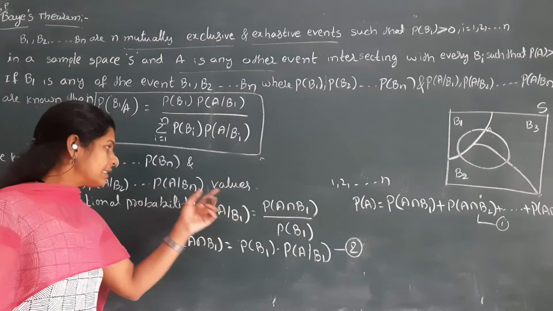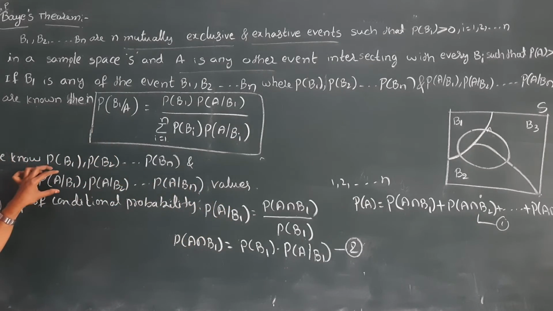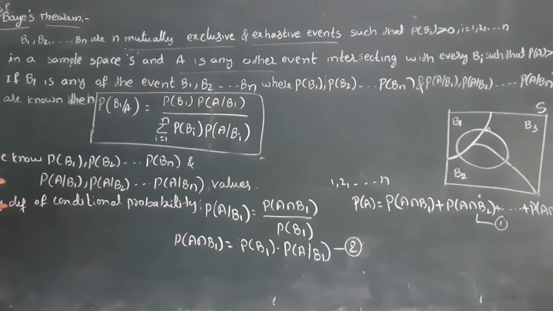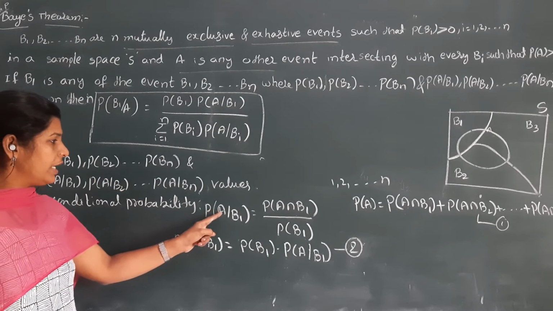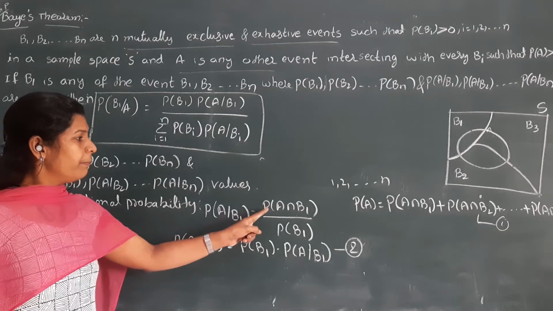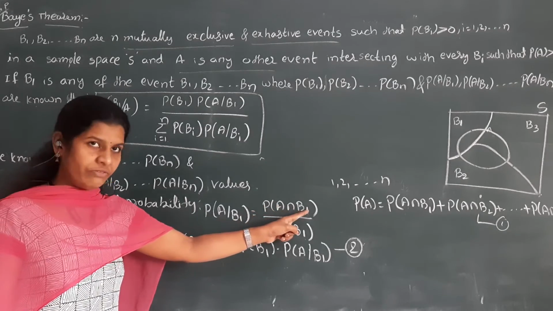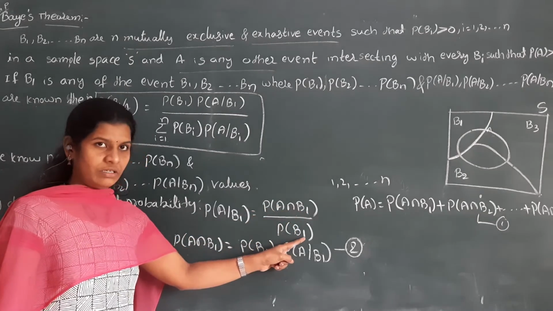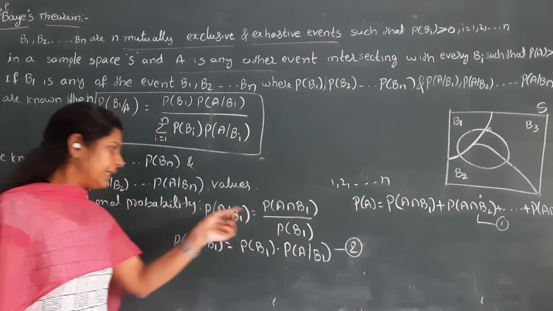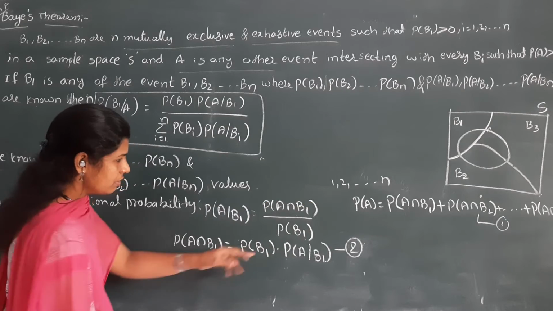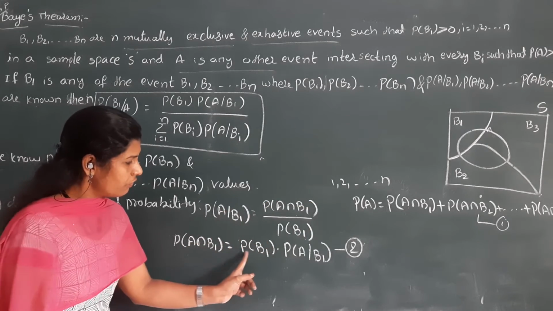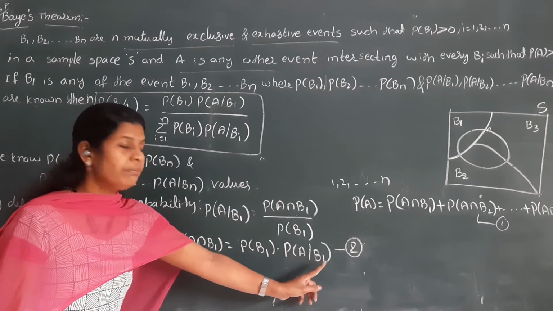All of these are conditional probabilities, so by the definition of conditional probability, P of A by B1 is equal to P of A intersection B1 by P of B1. Taking P of B1 to the opposite side and cross multiplying, we get P of A intersection B1 is equal to P of B1 into P of A by B1.